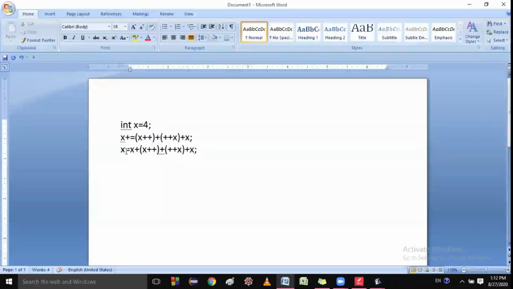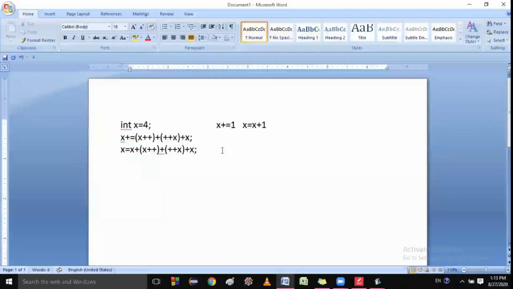Shorthand. So can you write this notation x equal to x plus? Listen here. If you write x plus equal to 1, this has the meaning x equal to x plus 1. In the same way, if I write x plus equal to this one, this has the meaning x equal to x plus this one. Is it clear? Yes.